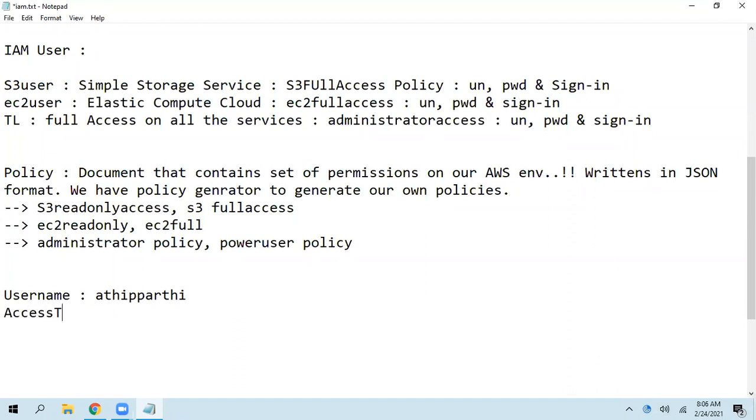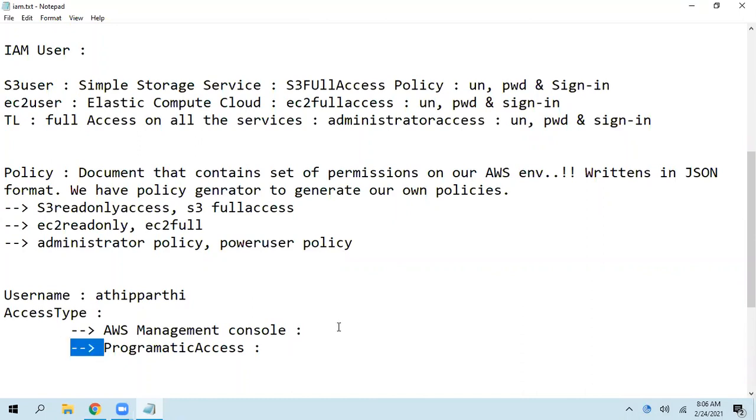Then we have an access type. Mainly we have two access types. One is AWS Management Console access. The second one is programmatic access. This management console access we will discuss now. For programmatic access, we have a dedicated session in our EC2.